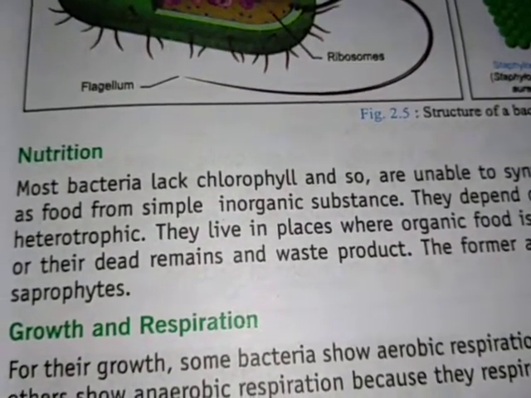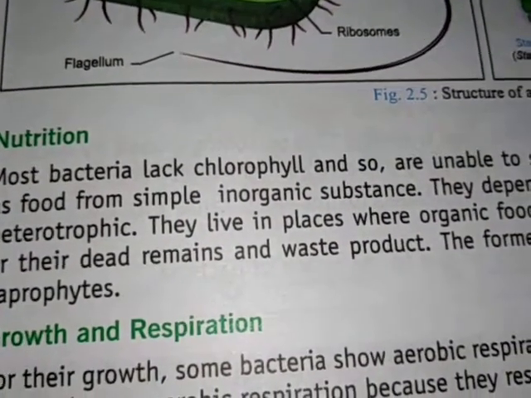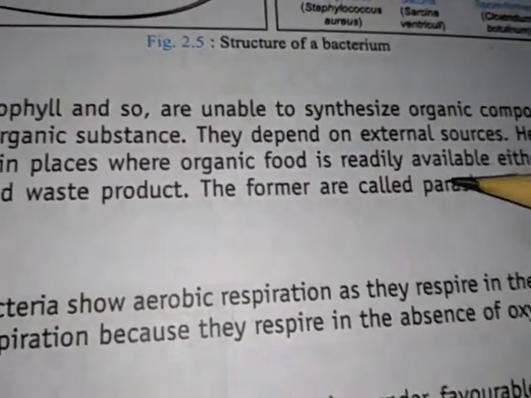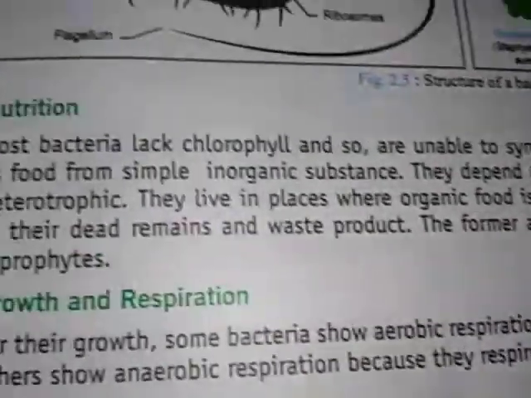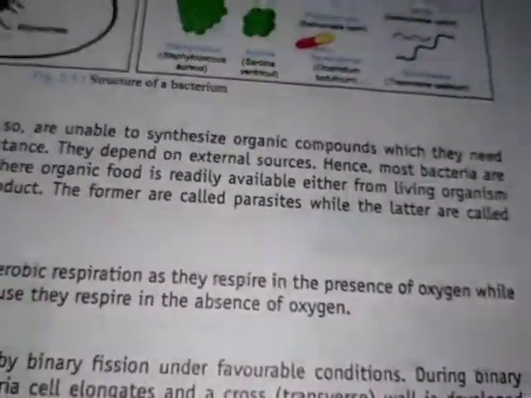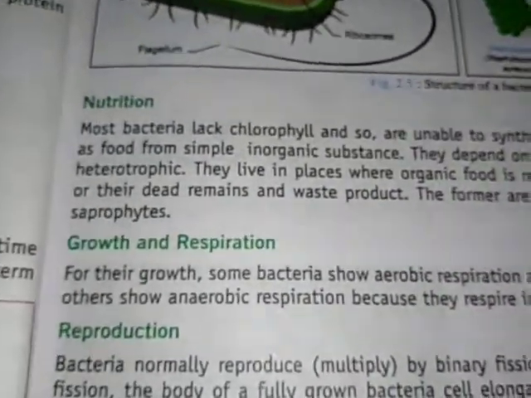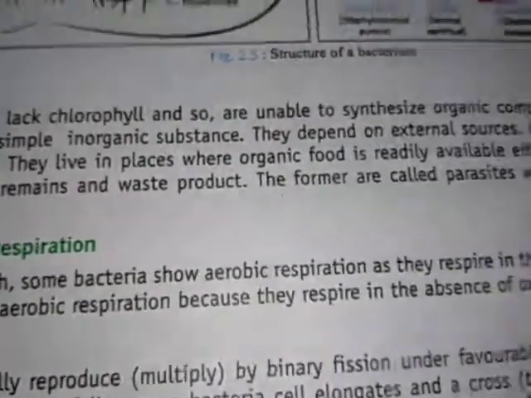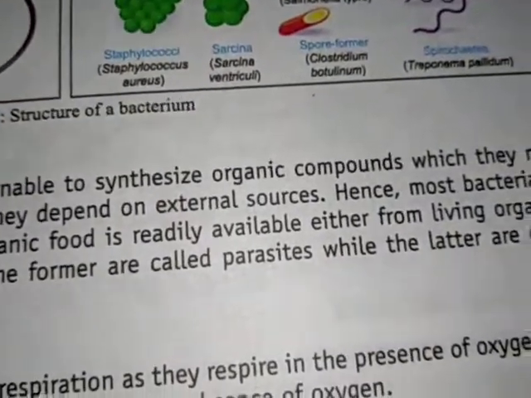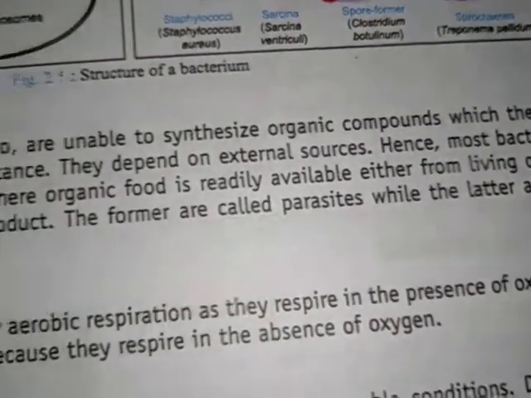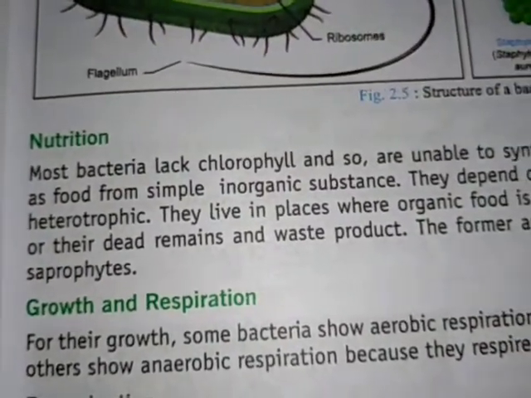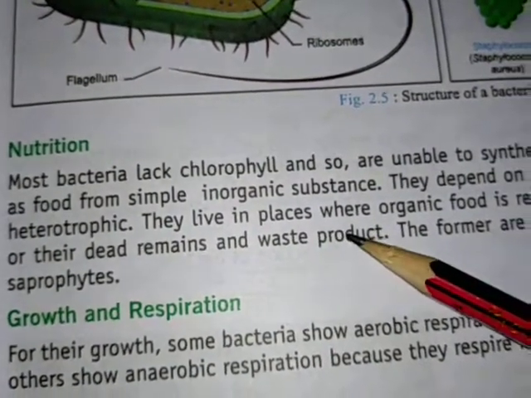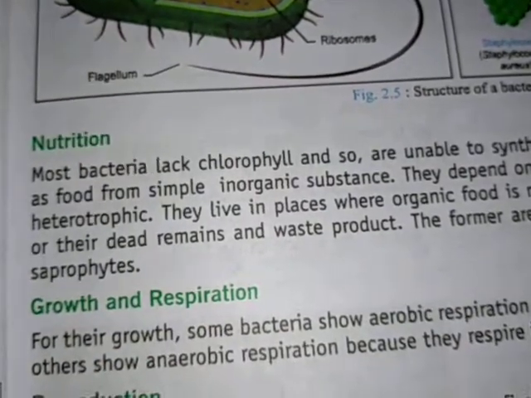So they are heterotrophic in nature, and they live in places where organic food is readily available, either from living organisms or their dead remains and waste products. If the bacteria is getting food from the living organism, then it is called a parasite, and if they are dependent on dead remains or waste products, then they are called saprophytes.